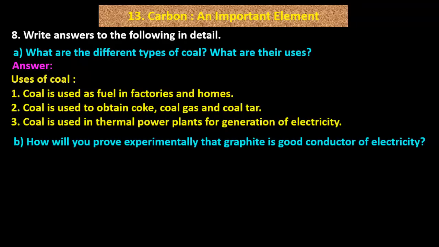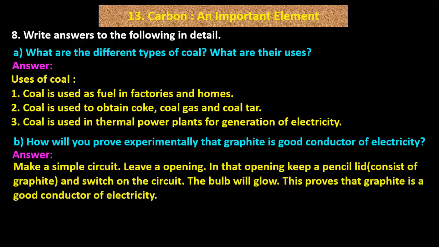B. How will you prove experimentally that graphite is a good conductor of electricity? Answer. Make a simple circuit, leave an opening, in that opening keep a pencil lead, which consists of graphite, and switch on the circuit. The bulb will glow.